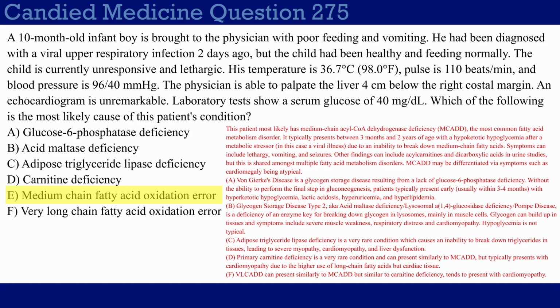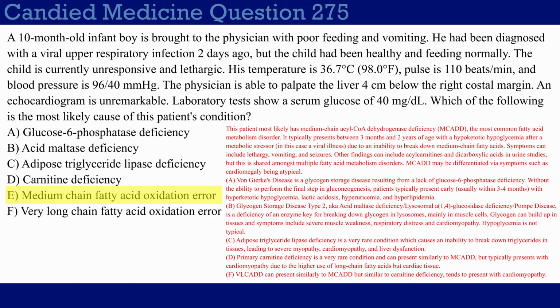The other thing is that this is technically both a glycogen storage disease and also a lysosomal storage disease, because it is a deficiency of an enzyme for breaking down glycogen in lysosomes. It causes glycogen buildup, and it is especially bad for the heart. So when you see some kind of glycogen storage disease presentation, and then they start talking about cardiomyopathy or cardiomegaly, you can start thinking about Pompe disease. And interestingly enough, hypoglycemia actually isn't typical of Pompe.